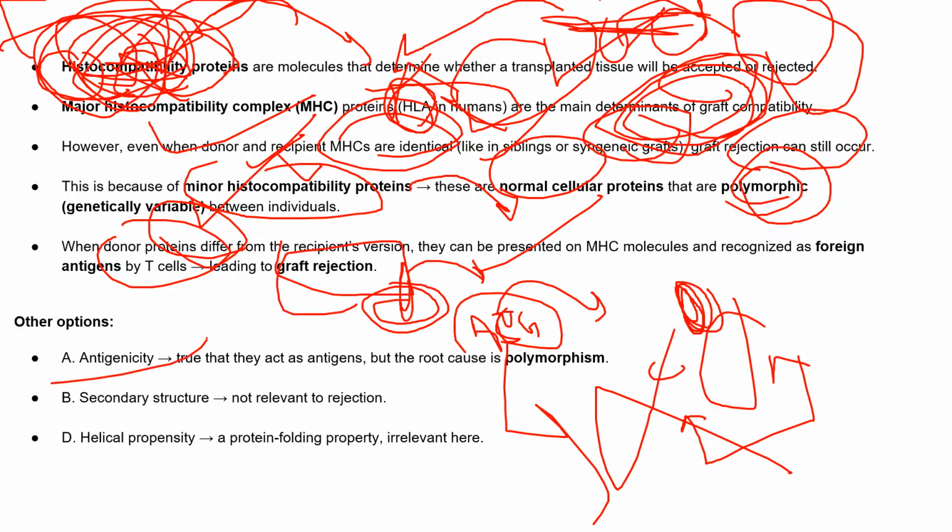The other option is antigenicity. True, they can act as an antigen, but the root cause is polymorphism. Secondary structures are not relevant, because it is just a kind of protein structure. The secondary structures can be different, but they are still producing the same proteins, so it is not relevant to the rejection.